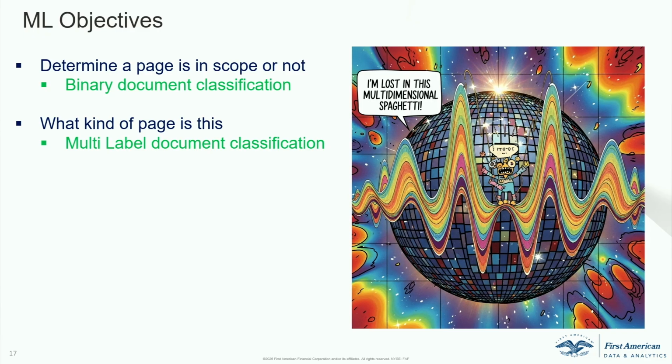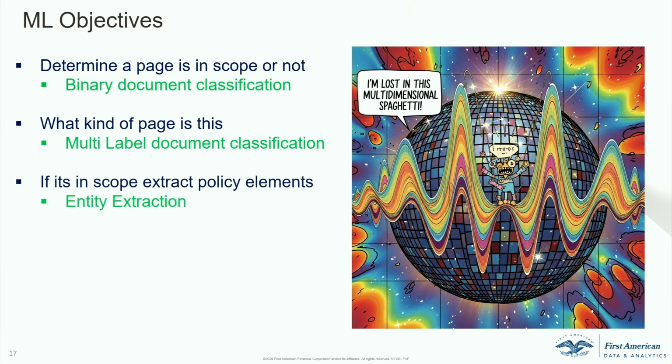Is it an owner's policy, a lender's policy, right? So that was our second important challenge. Then once we determine it's in scope, we have to get the entities out of this. This could be owner names, addresses, amounts, dates, policy numbers, right? So we had close to about 150 different fields that would pin the policy to be a very good starter,